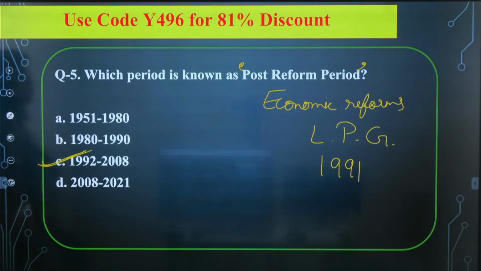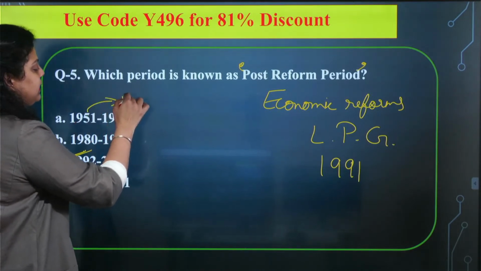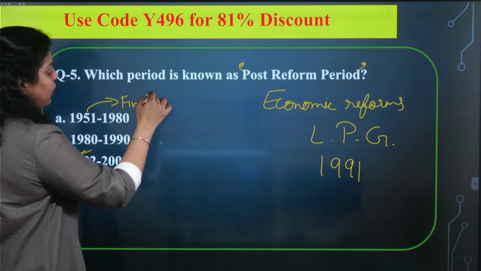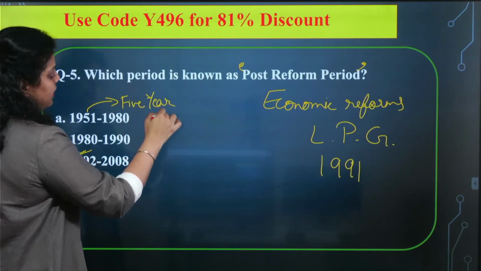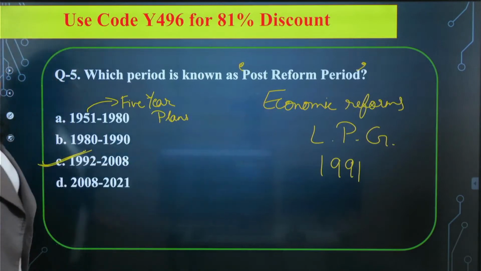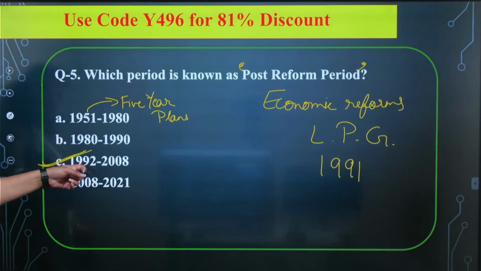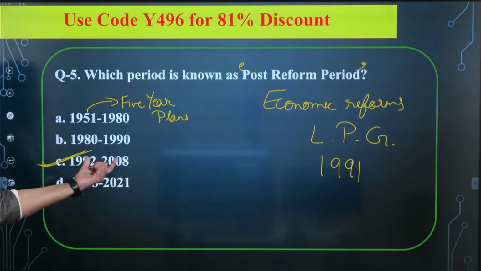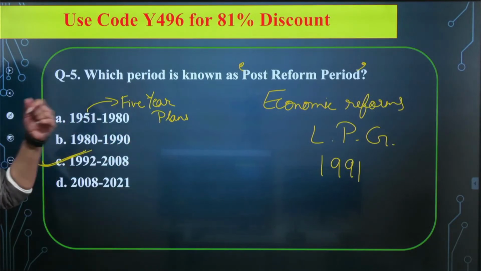Okay, it's not A. In 1951 to 1980, we didn't do any reform. In this period, we started the five-year plans, but those were not the reforms we are talking about. The economic reform happened in 1991, that is LPG. So the right answer will be 92 to 2008. That is the period which is known as the post-reform period.